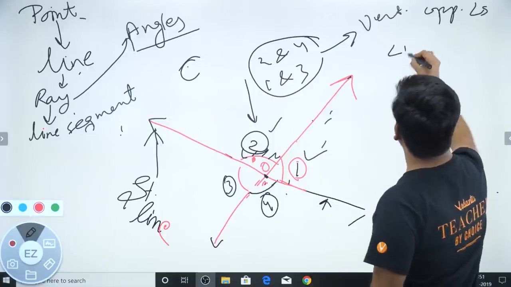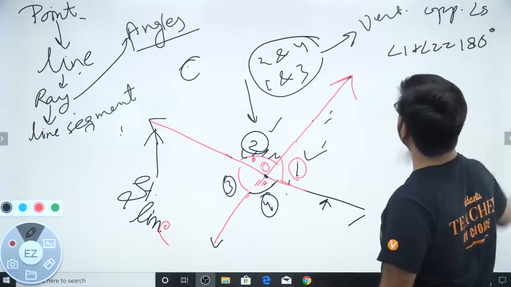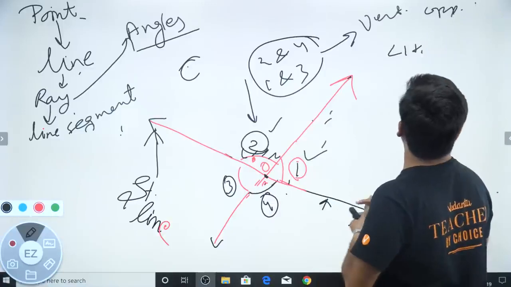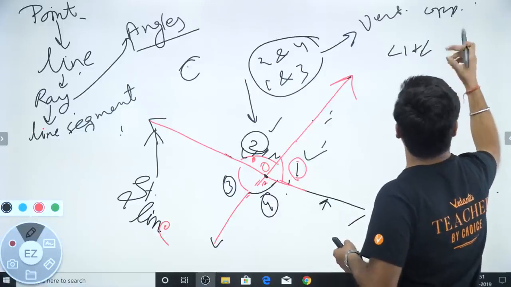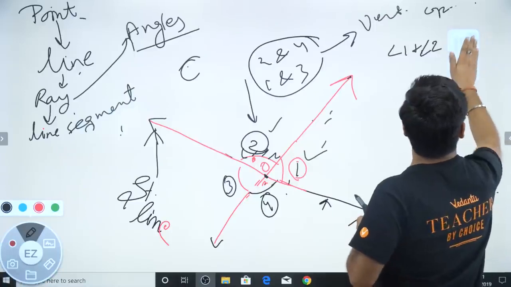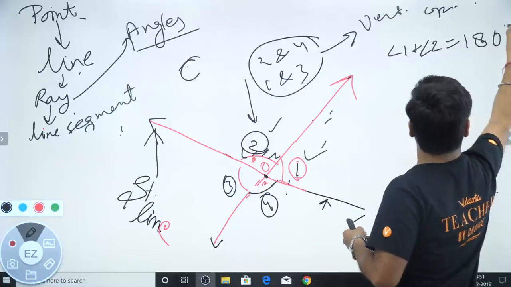So angle 1 plus angle 2 equals to 180 degrees. Why? Linear pair, right? यार ये मेरा equals to का साइन हमेशा z की तरह लगता है. Angle 2 equals to 180 degrees.